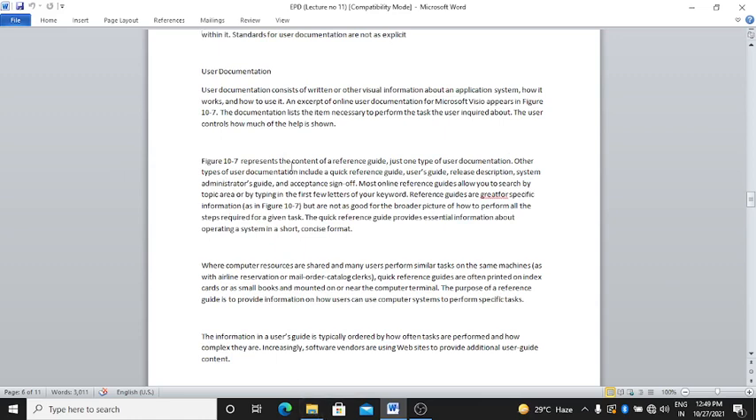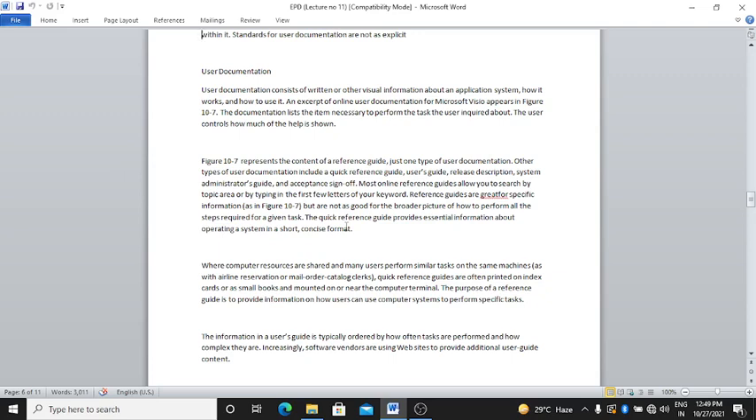Figure 10.7 represents the concept of a reference guide, just one type of user documentation. Other types of user documentation include a quick reference guide, user's guide, release description, system administrator's guide and acceptance sign-off.